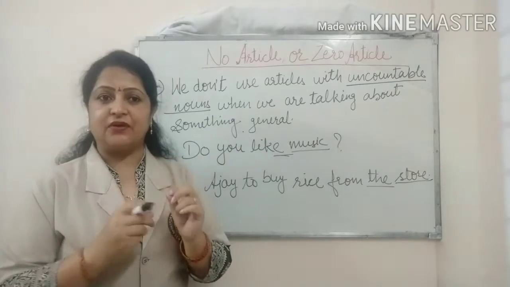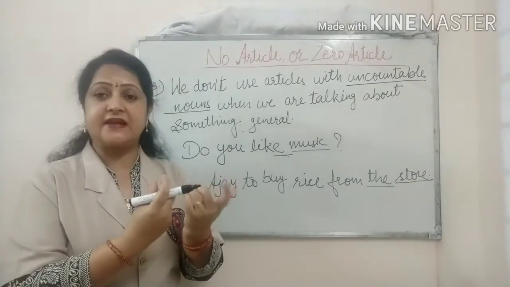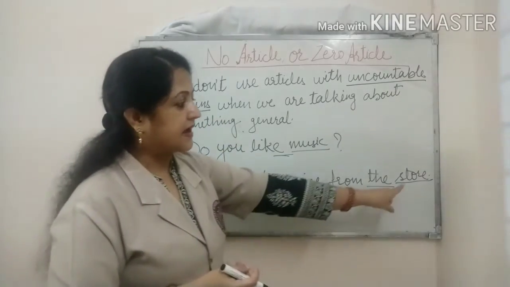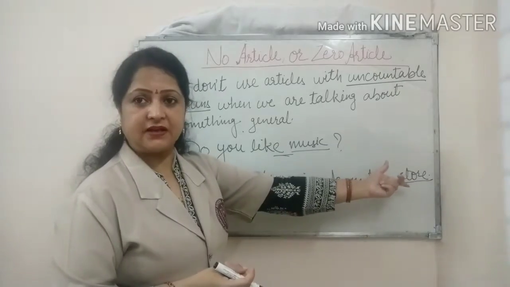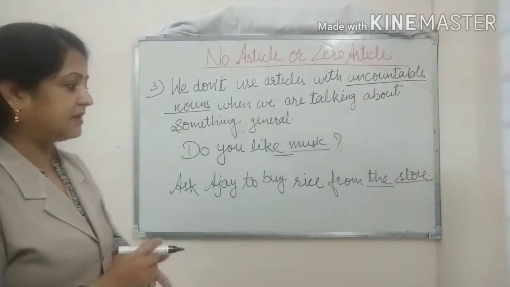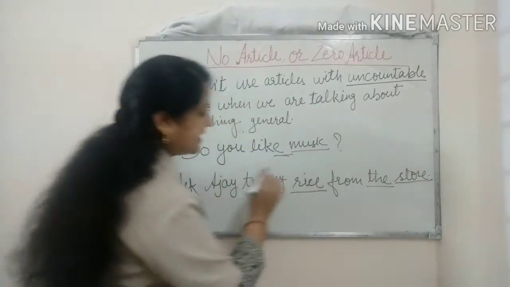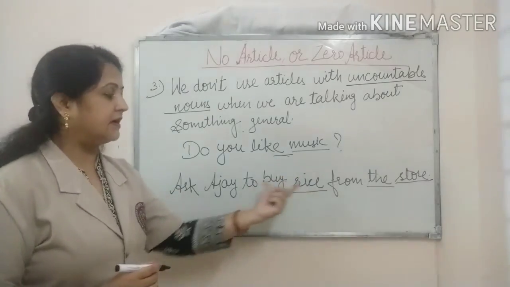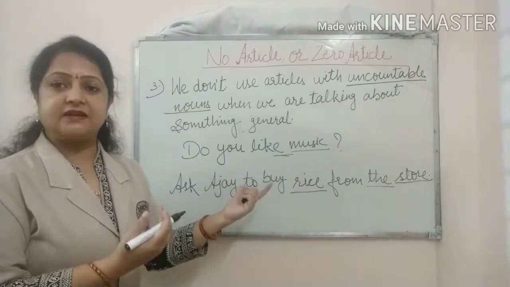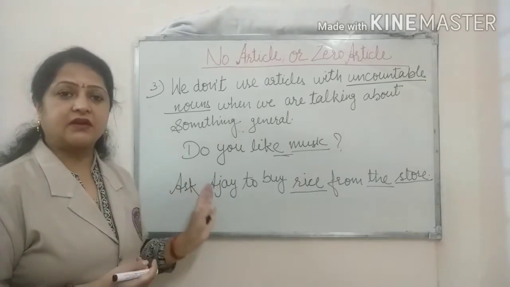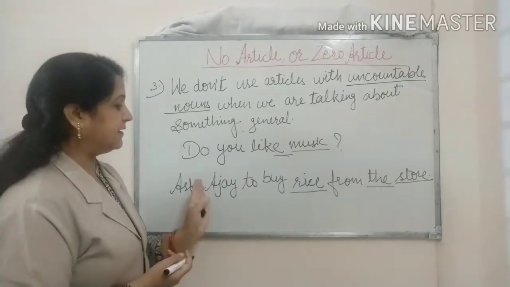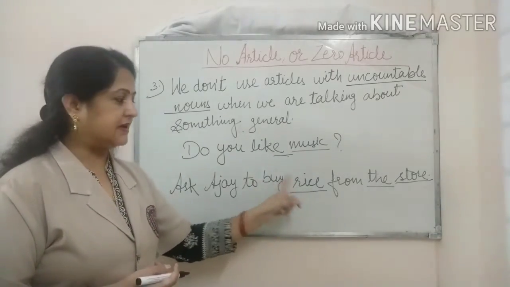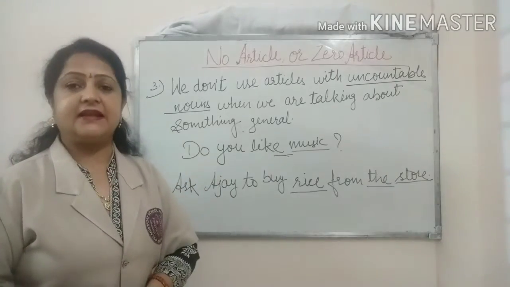So as I told you, if we talk about something that is known to both speaker and the listener, in such cases we write the before the noun. But here we have one more noun, that is rice, and here rice is an uncountable noun. We are talking in general about the rice. That's why we are not using any article before rice. If I write the rice, then it will be wrong.